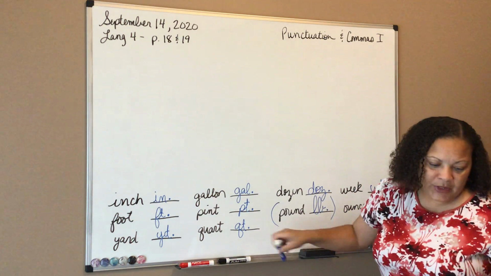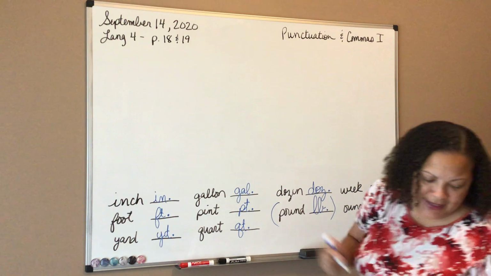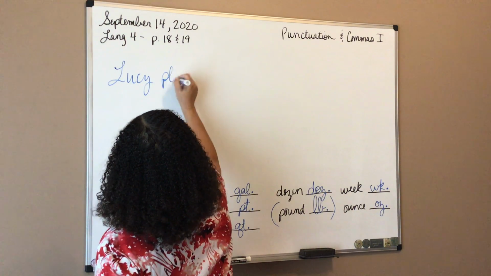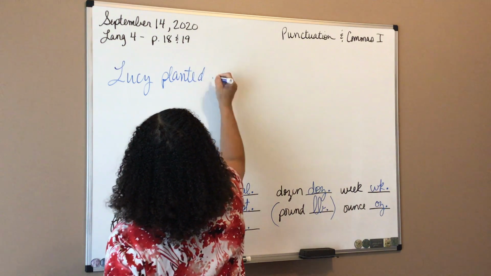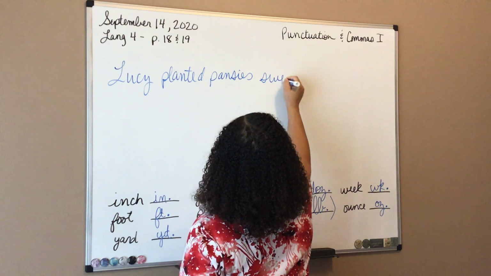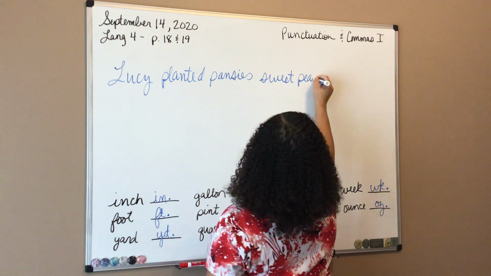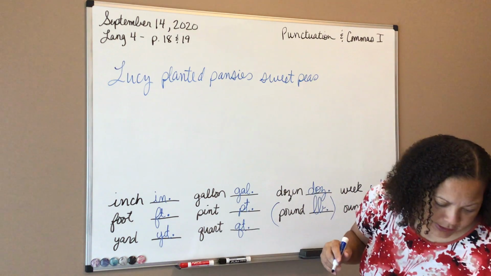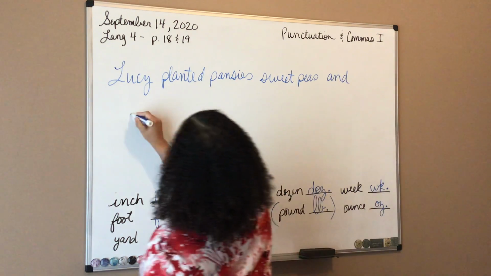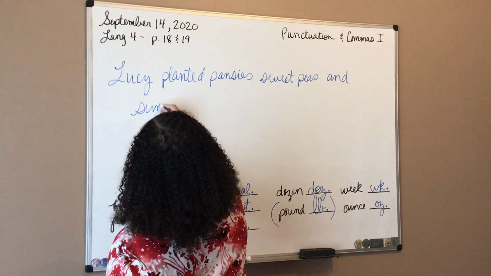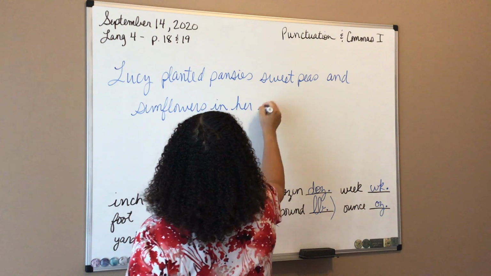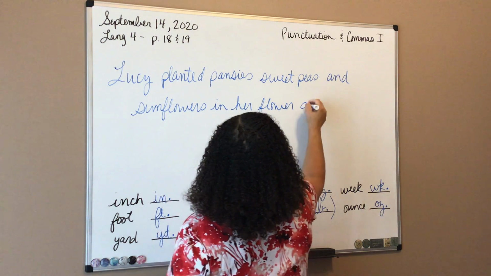Okay, so it says Lucy planted pansies, sweet peas, and sunflowers in her flower garden, right?